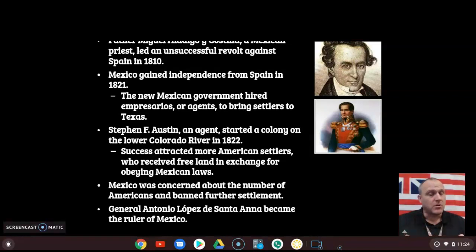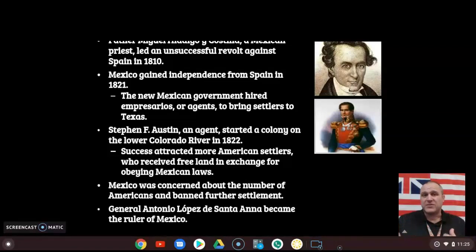So now that Mexico has gained their independence, they have to figure out what they're going to do with their land. And part of their land happened to be Texas. So this new Mexican government hires empresarios, or agents, to bring settlers into the Texas area. You want people to live there. Land not being used, in their eyes, is wasted land. And Stephen F. Austin happens to be one of these agents, or empresarios, who were brought in to bring settlers there. And he starts a colony on the lower Colorado River in 1822.